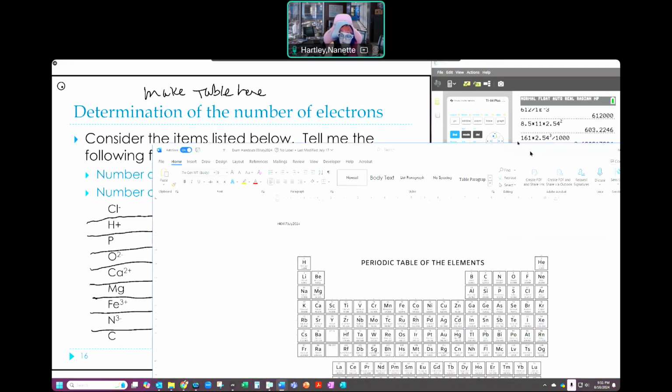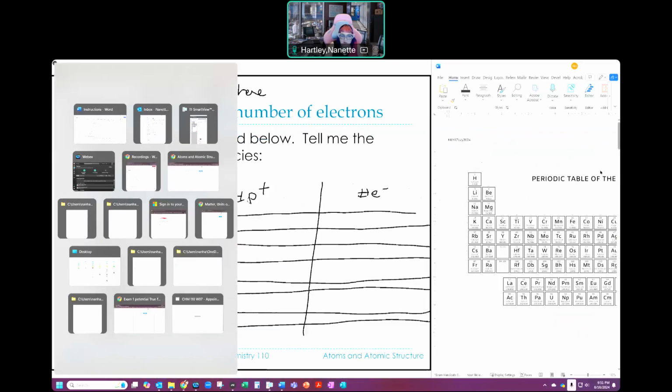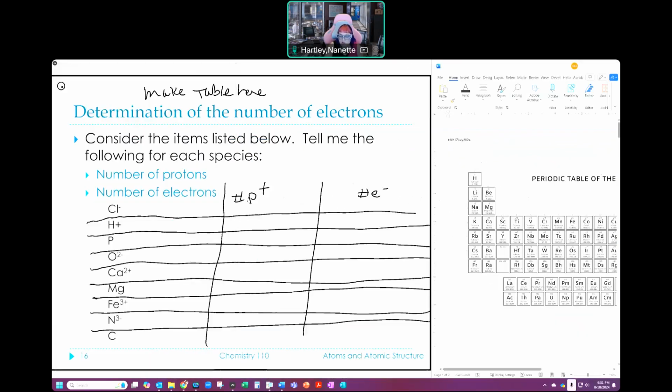So this is the periodic table that's on the exam handouts. I'm going to put this over here. I'm going to see if I can zoom out a little bit.